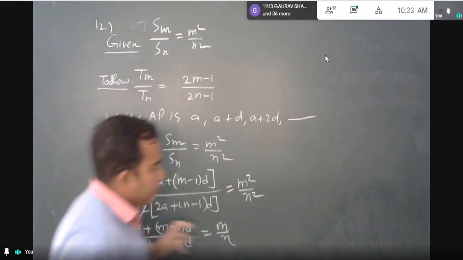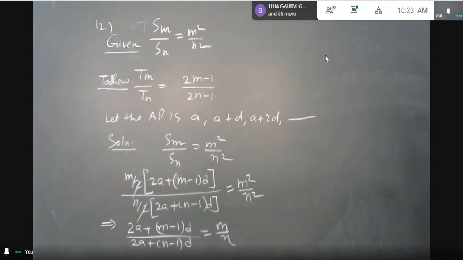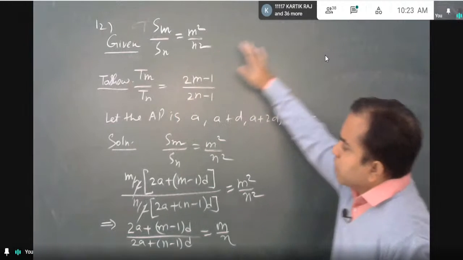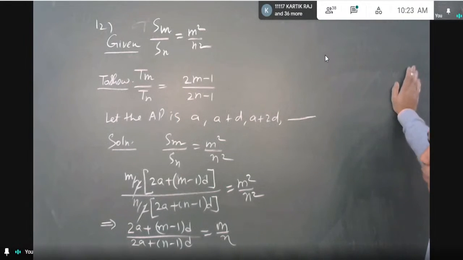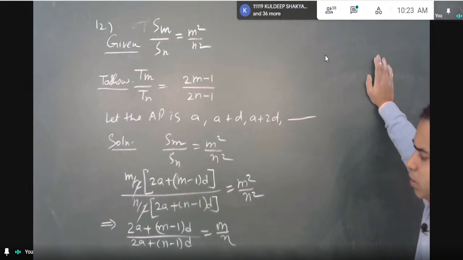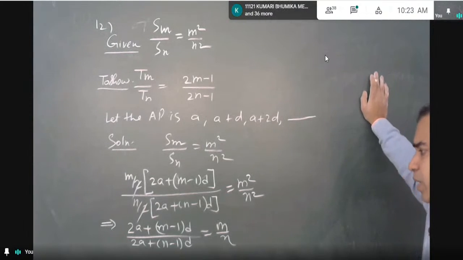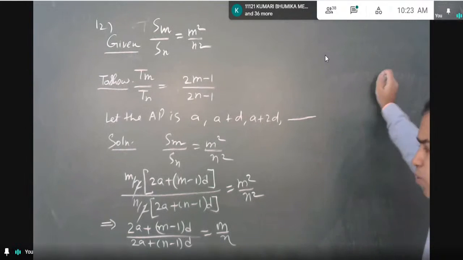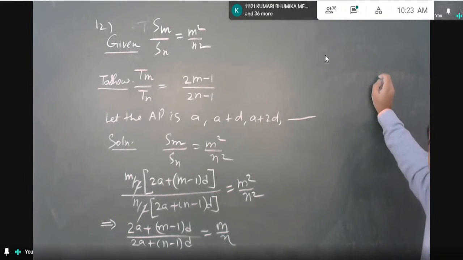So what next should we do? I have to bring Tm upon Tn. Tm is a plus m minus 1 into d, and Tn is a plus n minus 1 into d, and we are getting this quantity. You can divide by 2 and replace this by a suitable quantity, or the other simple way is to cross multiply.